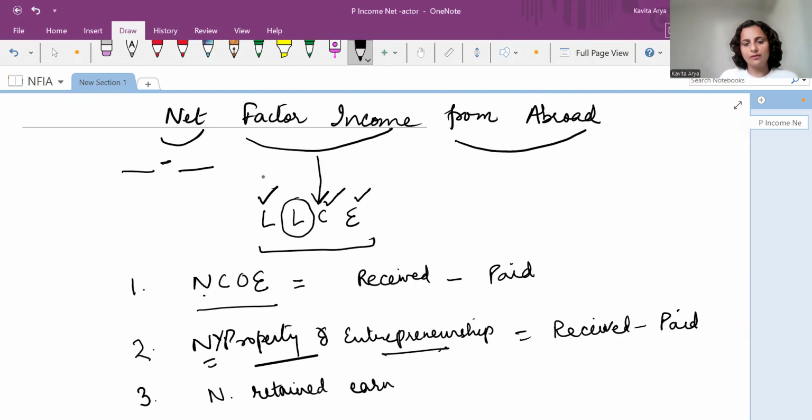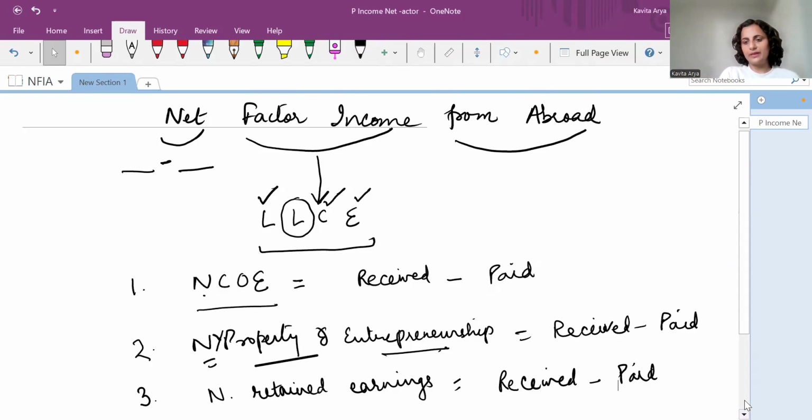This is a concept of accountancy where we talk about retained earnings. Retained earnings are the part of profits of any organization. So the net means again the retained earnings received by the country minus the retained earnings paid by the country to some other nationals. Now, to make it more clear, let's have a beautiful example.